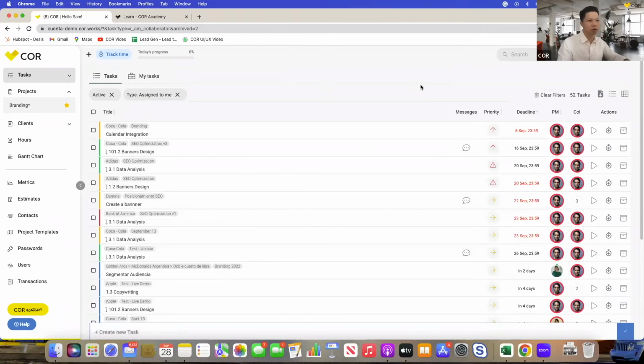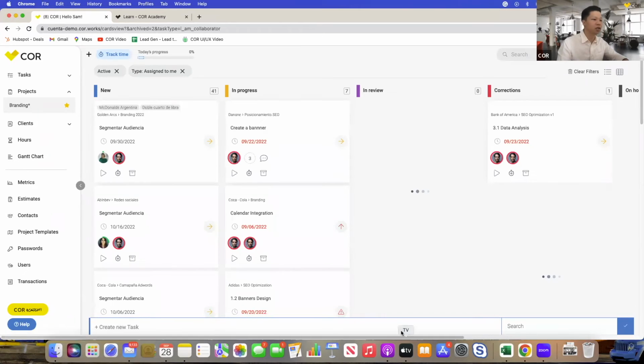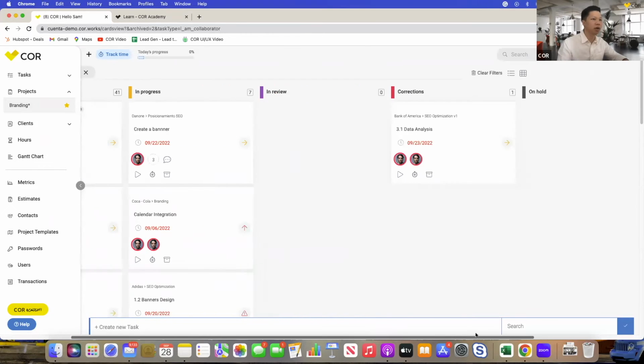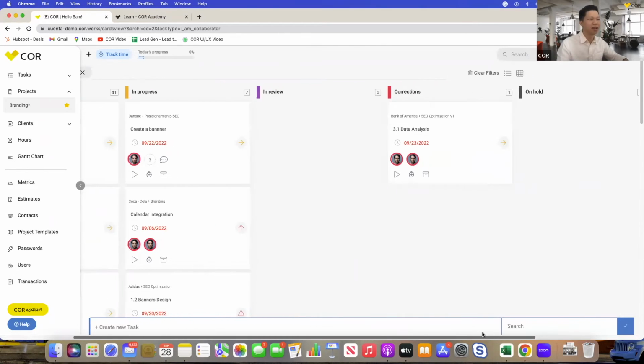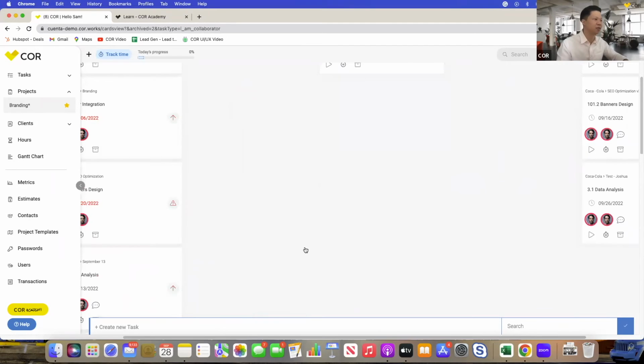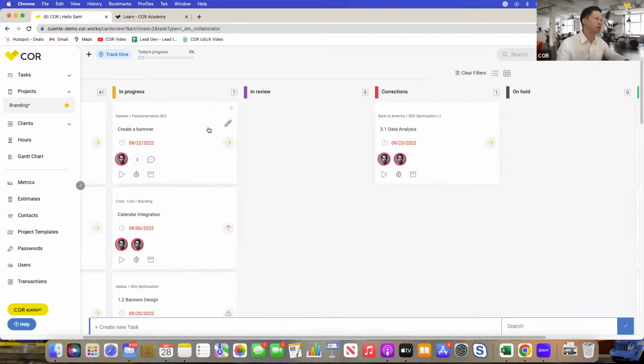And if you prefer another view, maybe this one's too convoluted for you, maybe you prefer a card view, you could just jump into here and it'll actually organize everything for you in a card view, which I personally prefer because I think it's just more user friendly and it's nicer to the eyes for me. And of course, what's simple when you go right here is you can drag and drop all these tasks to change the statuses as well. So it really helps to make things more efficient. You want to change task statuses, or we just want to jump in this project. Everything's quite easy to navigate within COR.